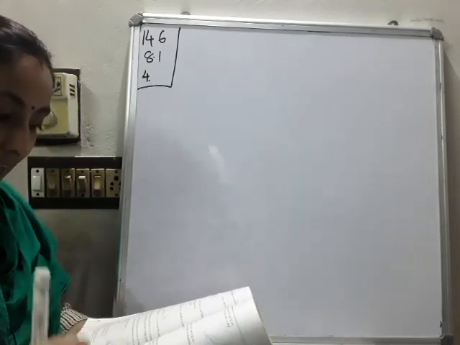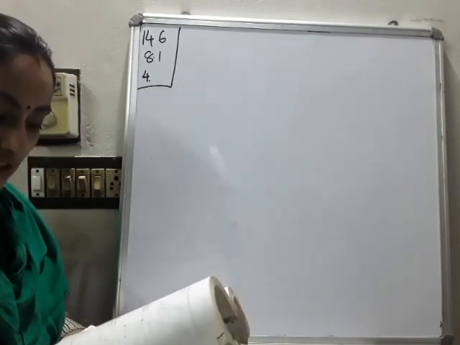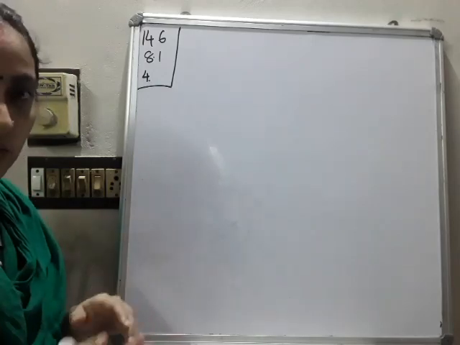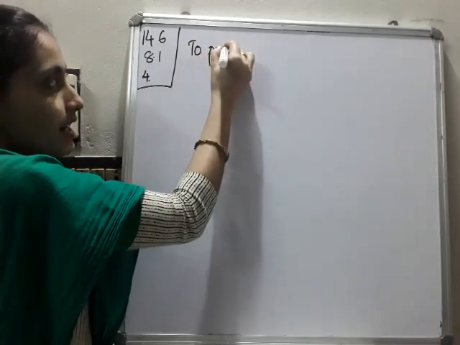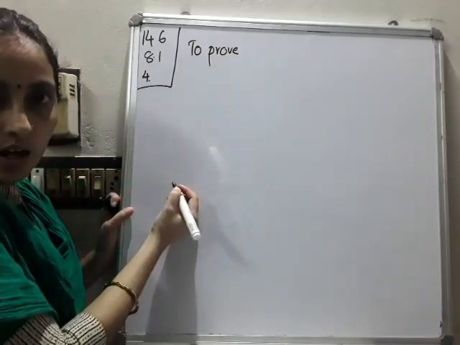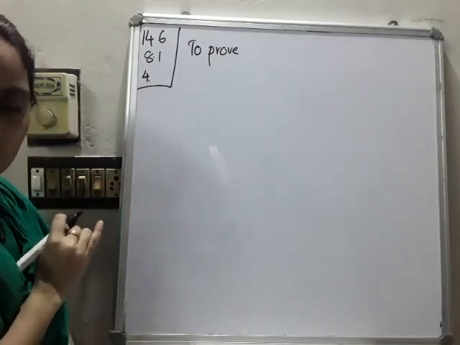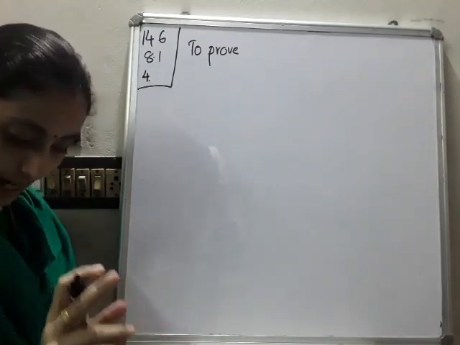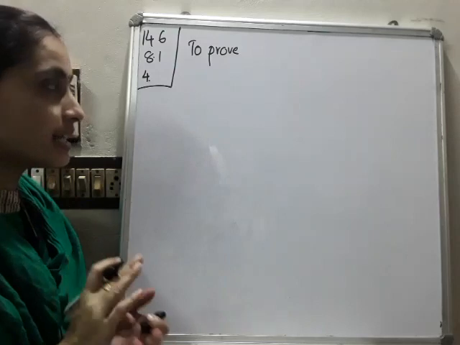Show that the diagonals of a square are equal and bisect each other at right angles. That means what is the question? Diagonals of a square are equal. So what we have to prove? To prove, I just write down first, diagonals are equal. And then, bisect each other means it divides equally. Each other at angle is what? 90 degree. Bisected at right angles, that is the angle is 90 degree.